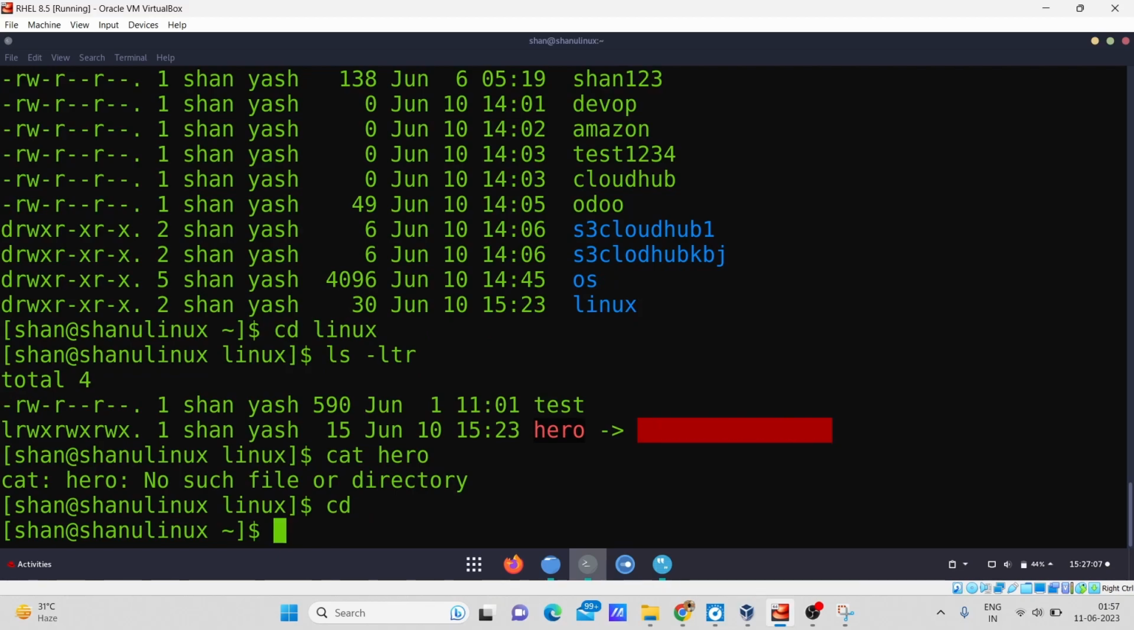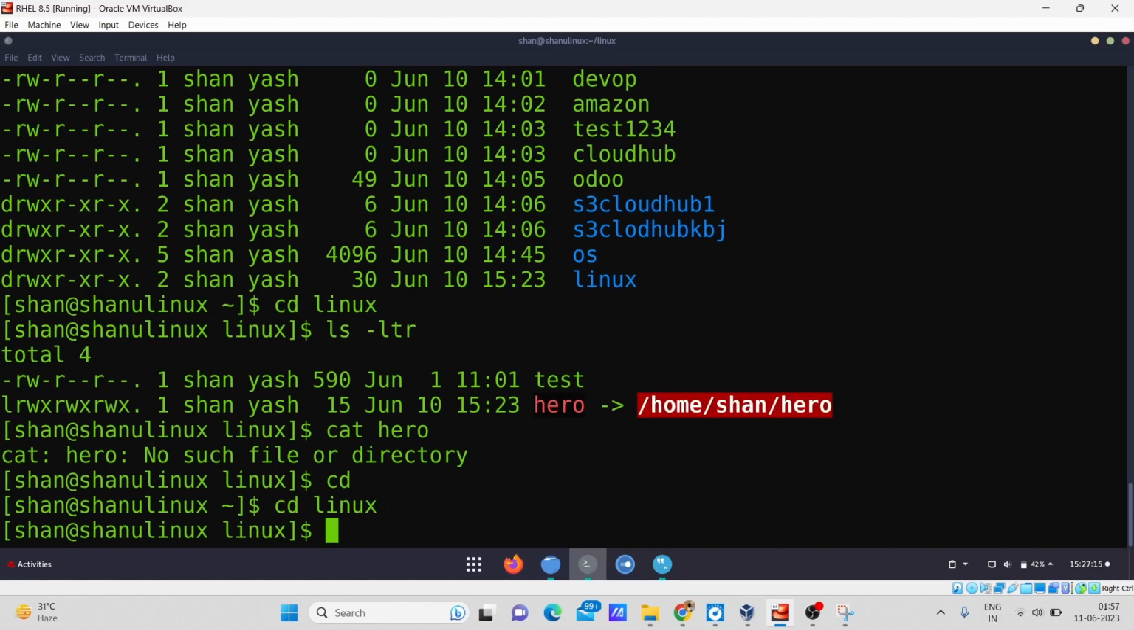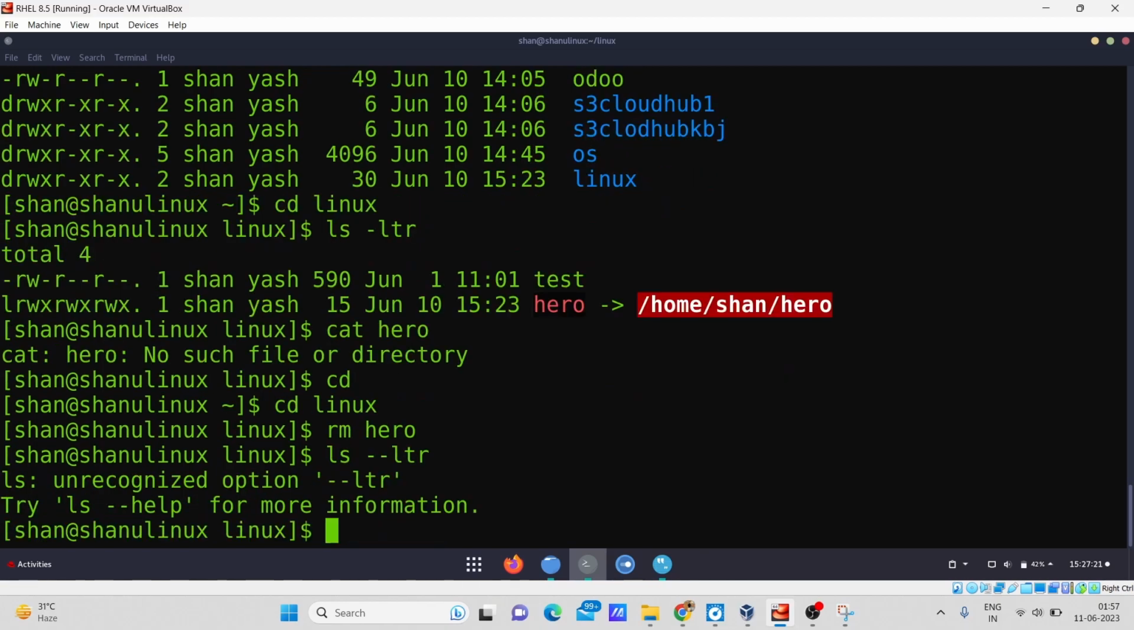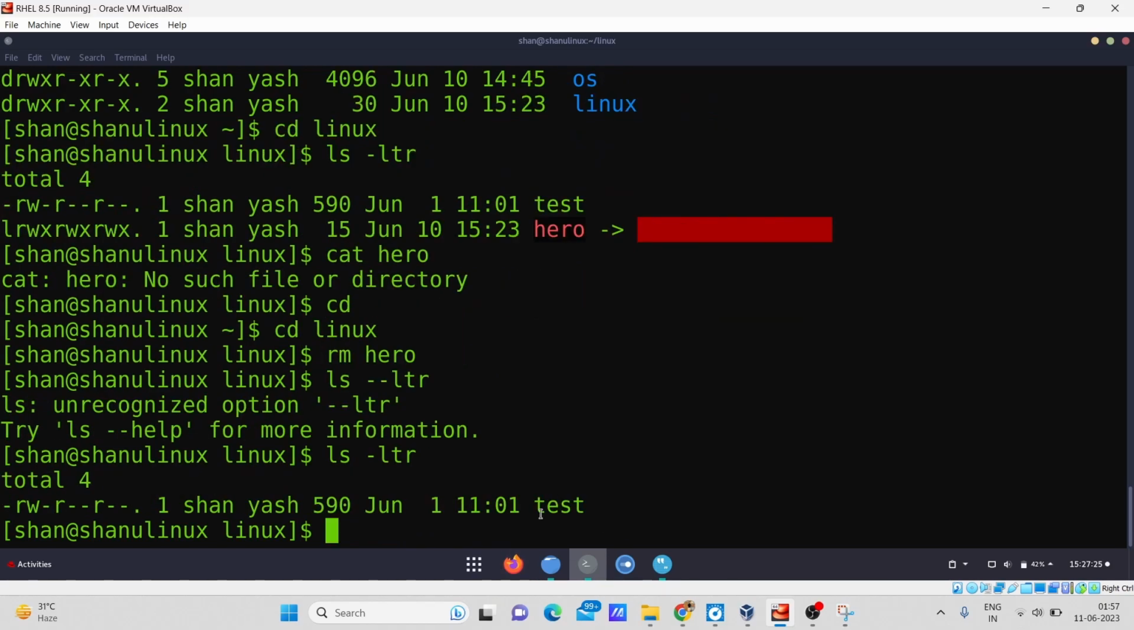Once again, I will have to remove the file from this Linux directory also. So for that, I have to write the command. I will see whether it is removed or not. Okay, yeah, it has been removed.